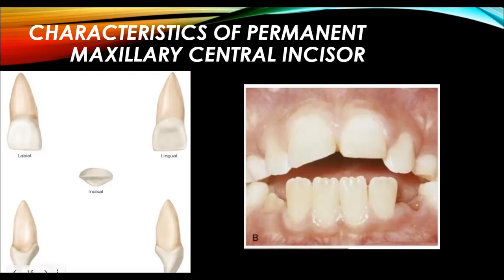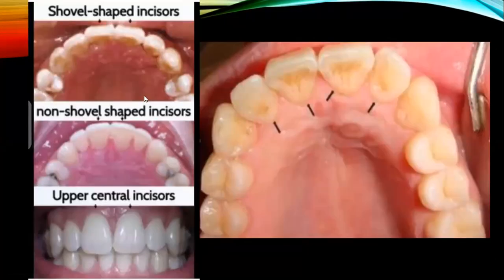So there are some anomalies that are concerned with the incisors as well, right? These are shovel shaped incisors, right? Here we have some shovel shaped incisors in which there are concavities present on the lingual surface.